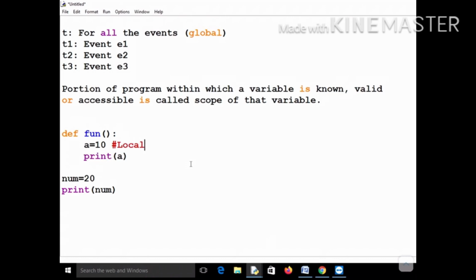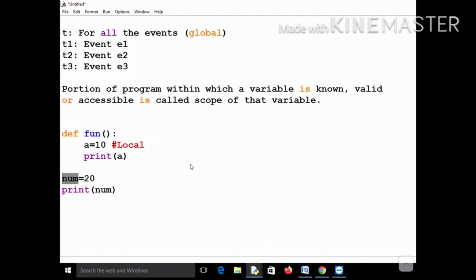If you try to access it outside the function, if you try to print the value of a outside this function in the main, then it will give you an error, because this is only known locally. It is only known to this function fun. It is not known outside this function body. Hence this variable is local, whereas this variable num is a global variable.